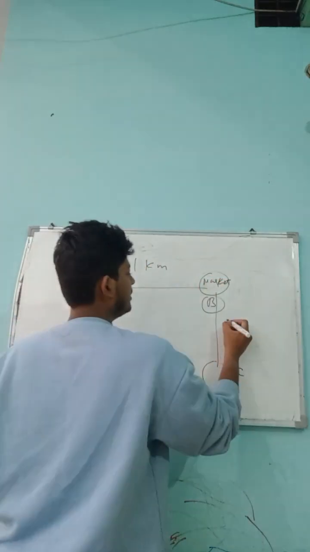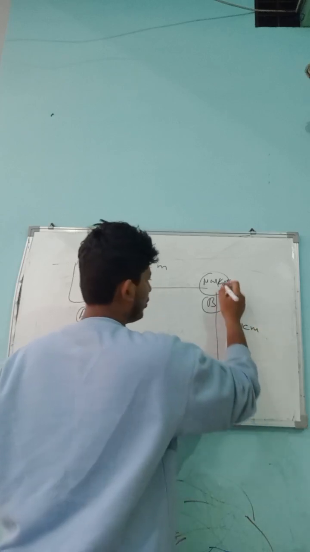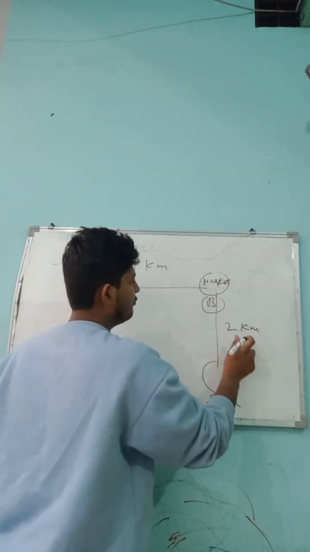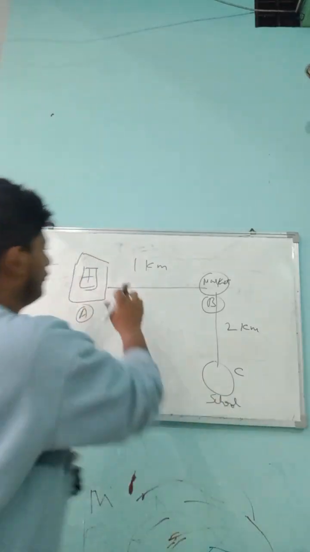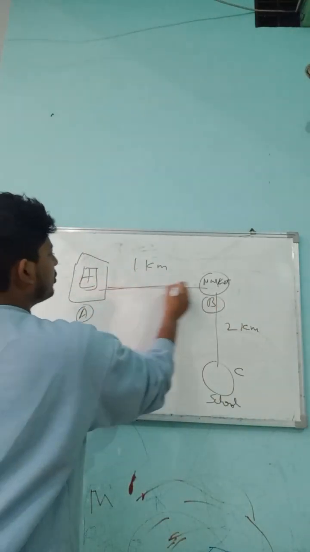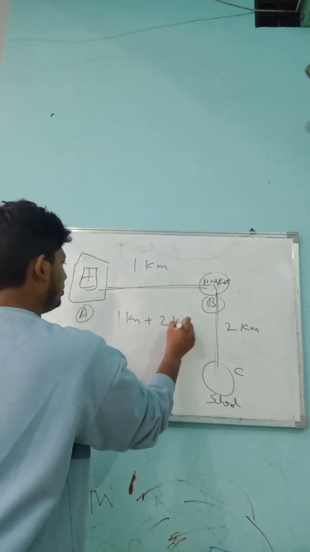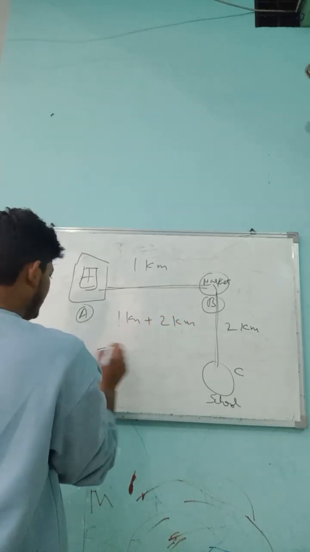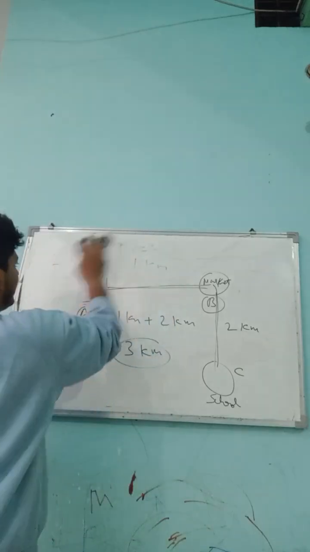Then you went to the school, which is 2 kilometers away from the market. So the total distance here will be, yes student, very good, 1 plus 2. This is the total path, and distance will be 1 kilometer plus 2 kilometers. Distance will be 3 kilometers here. Very good, students. You got it.